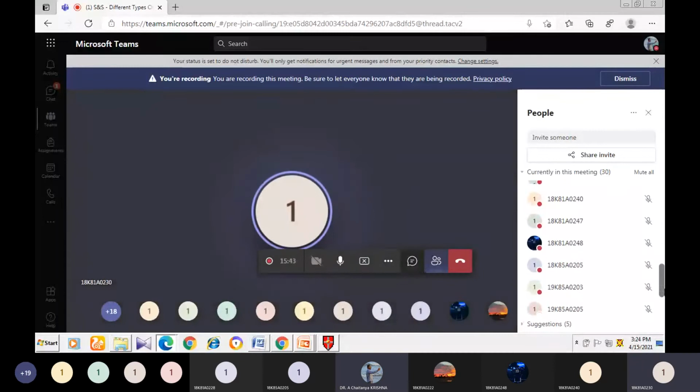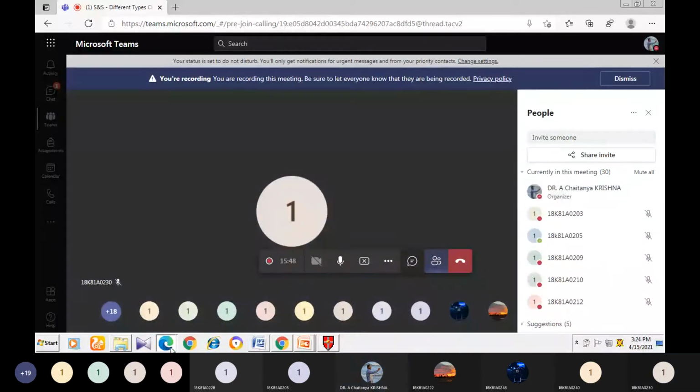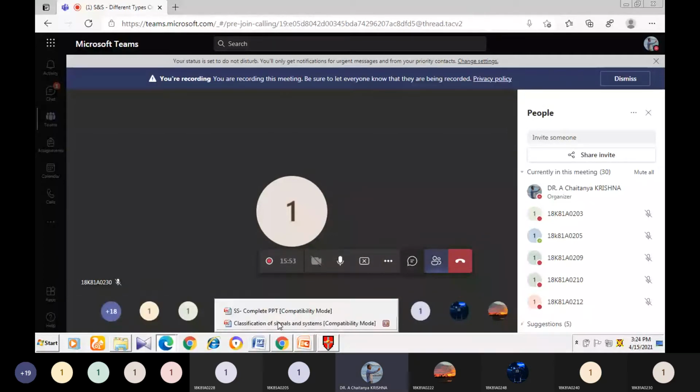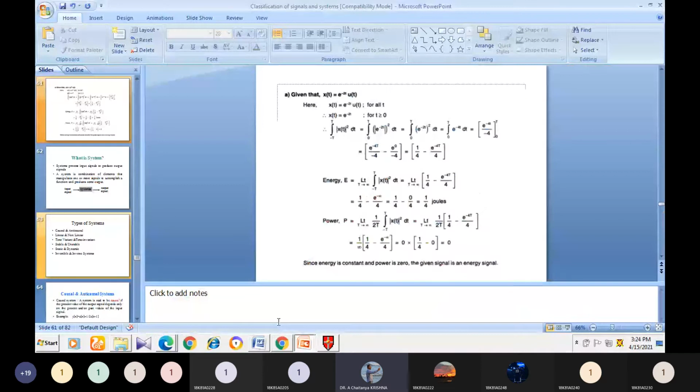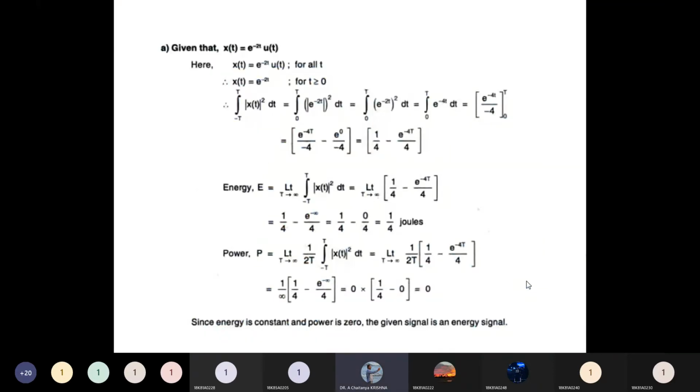What is the equation of that unit step function? u of t equals 1 for t greater than or equal to 0, and u of t equals 0 for t less than 0.